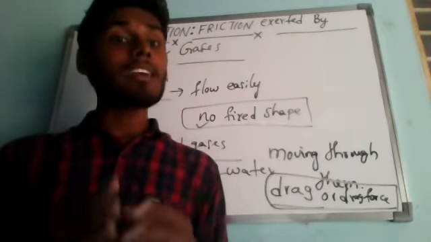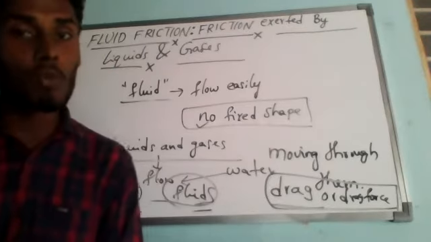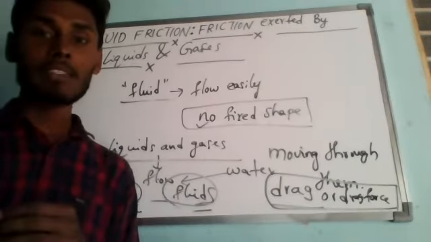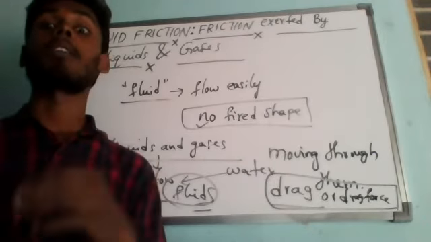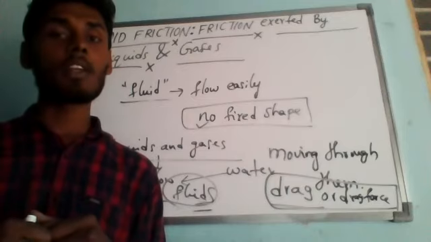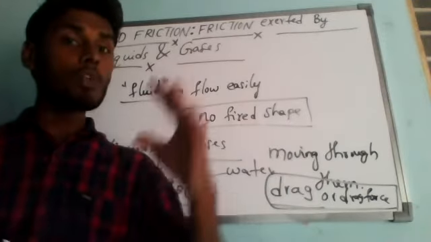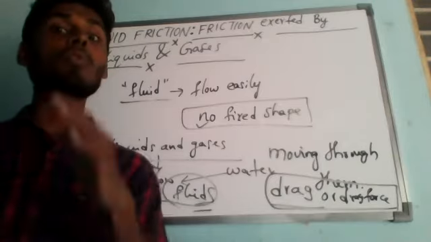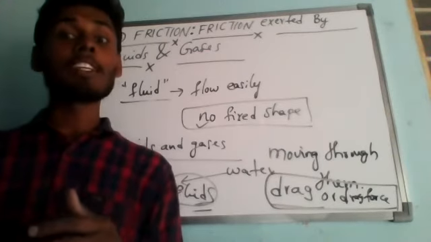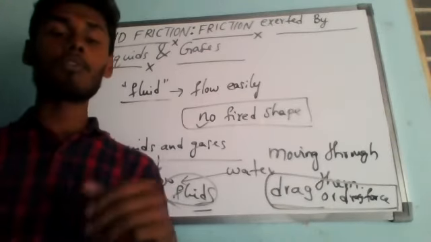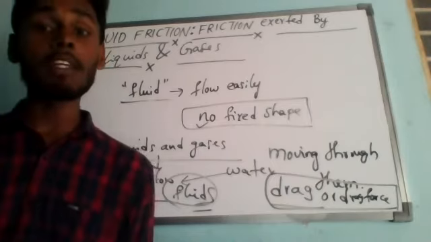So drag slows down the object moving through fluids and makes speeding up harder. Means if you want to increase the speed, it will be very hard.